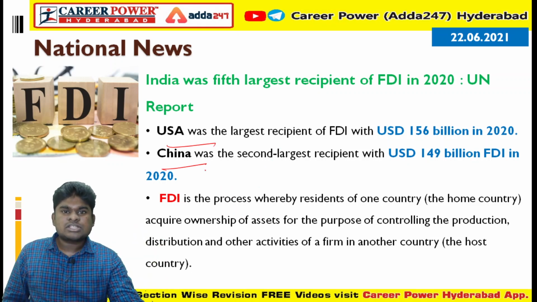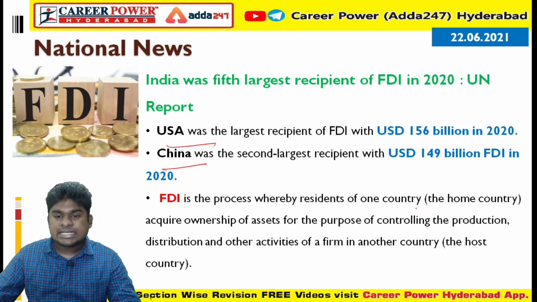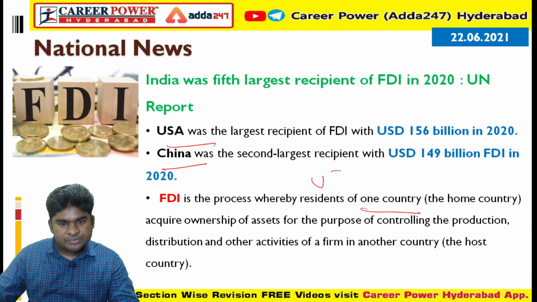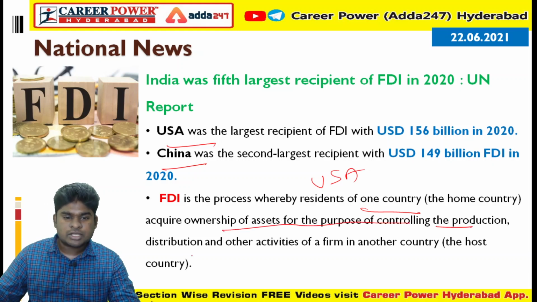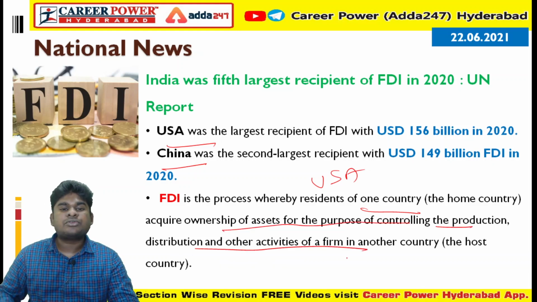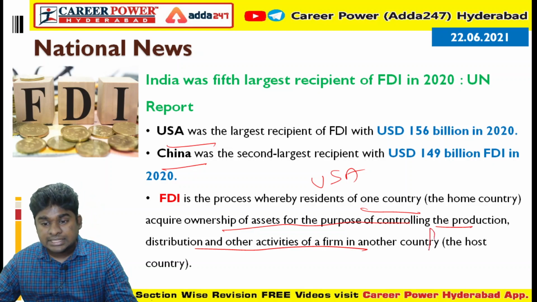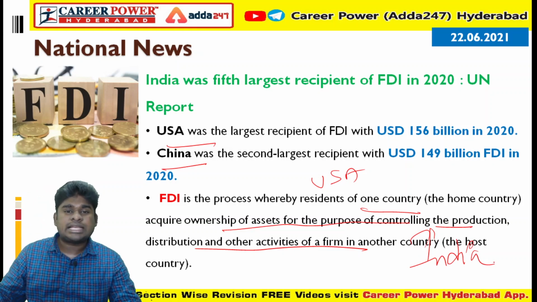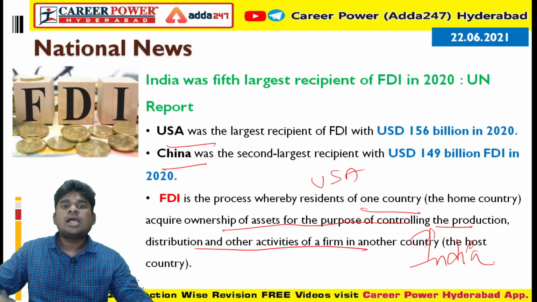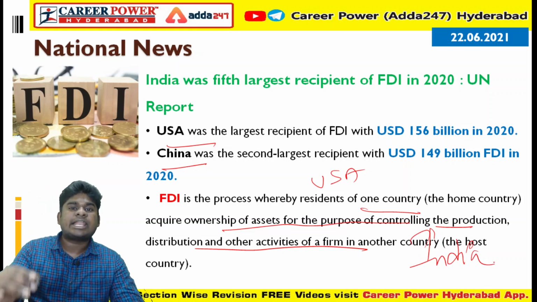So foreign direct investment is a process where the residents of one country, say USA, they acquire ownership of assets for the purpose of controlling the production, distribution and other activities of firm in other countries, say India. So that means a person from USA is investing money, he is acquiring ownership in India. So this is called foreign direct investment.